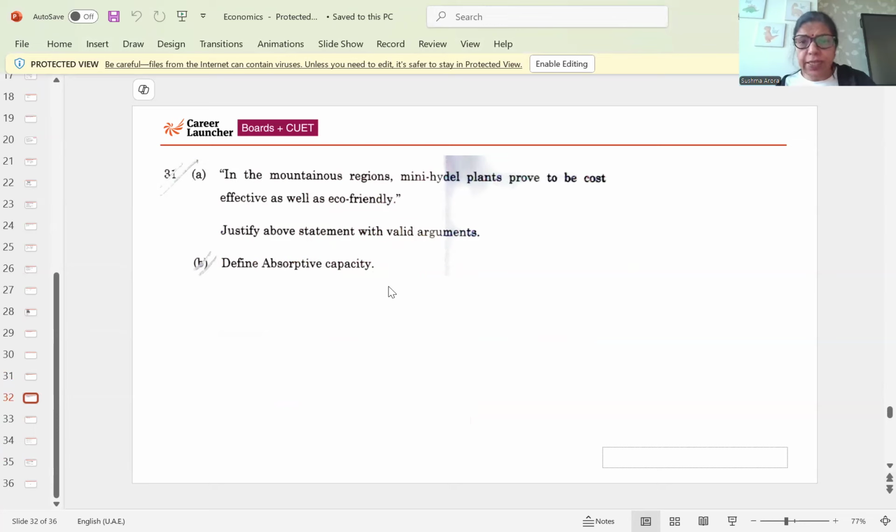well as eco-friendly. Yes, cost-effective because it requires only one-time investment, but afterwards that will give more benefits, and eco-friendly because of less pollution. So a hydel plant always has less pollution, less maintenance, etc. So that's why in a mountainous region, other plants or systems would not be as effective as many hydel plants are proving. Now, what is absorptive capacity?